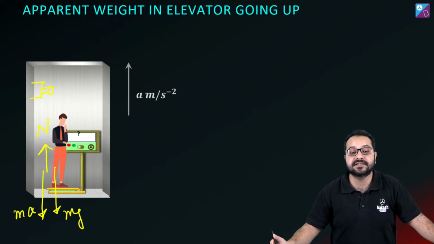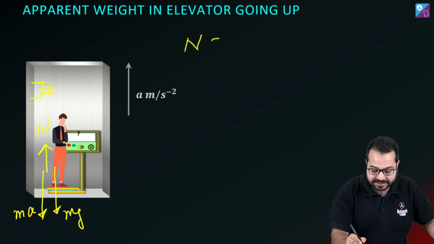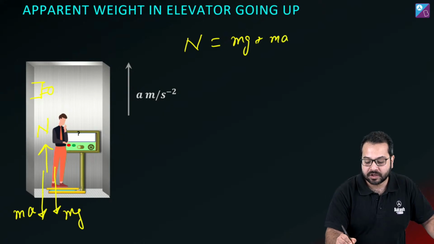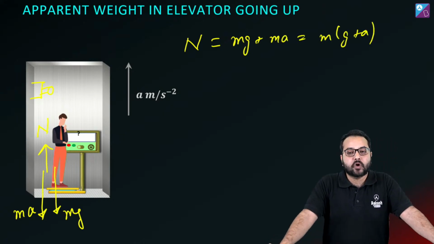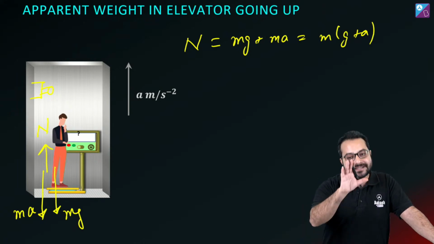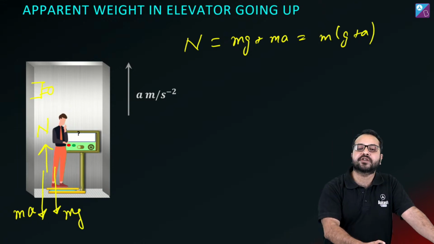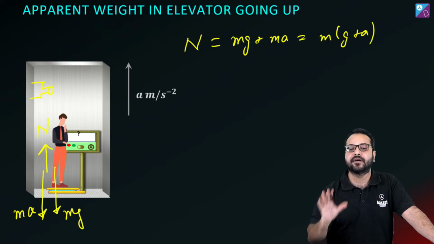It is going to be 0. And if the net force is going to be equal to 0, then we can say that N will be equal to mg plus ma, which is m(g plus a). Is that correct? Okay. So you are going to get the same result if you are solving it from the ground frame or from the elevator frame. You are obviously going to get the same result.